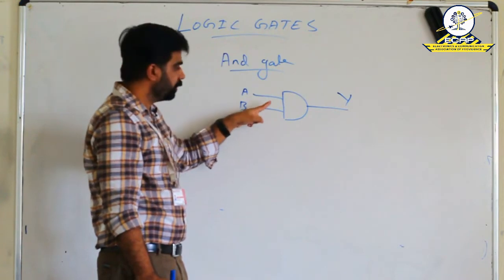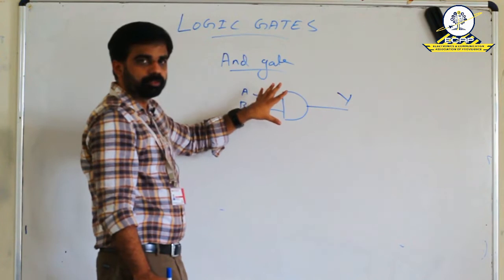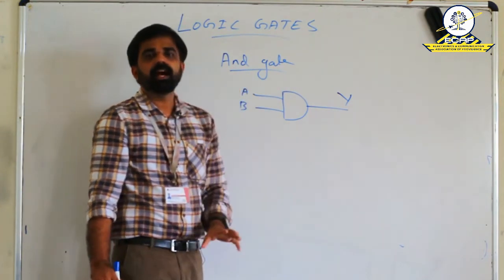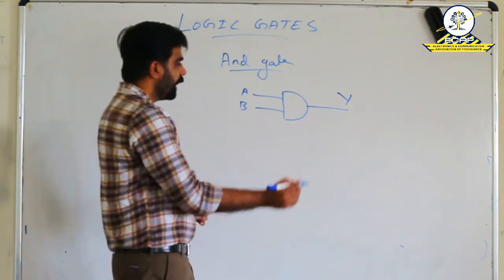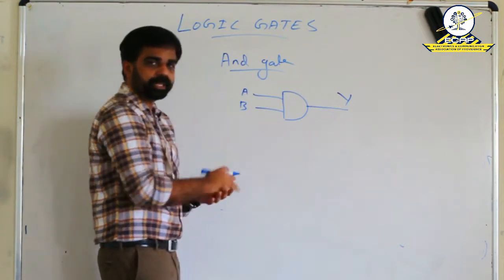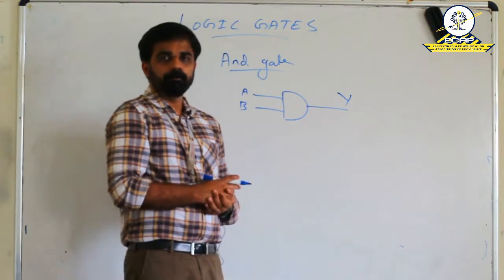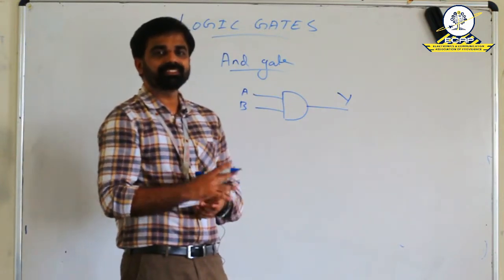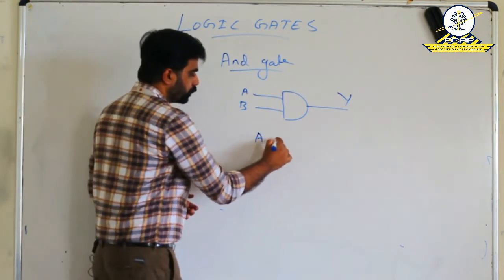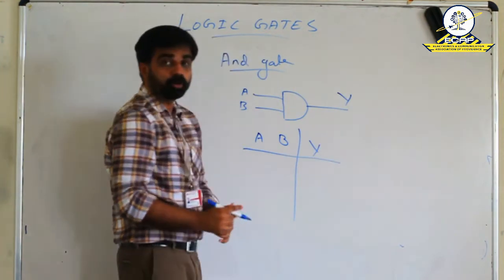It may be a three input AND gate, then the inputs become A, B, C. So here just a two input AND gate. That means A and B are the two inputs of this AND gate and Y is the output of the AND gate. Now the second thing is its behavior. For explaining the behavior, we have to represent the truth table. Now we can see its truth table. A and B are the inputs, Y is the output.